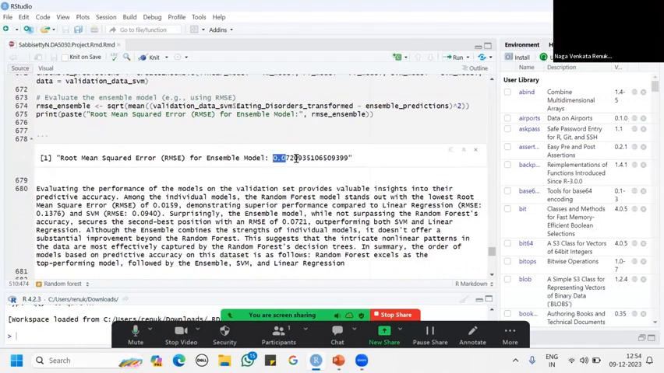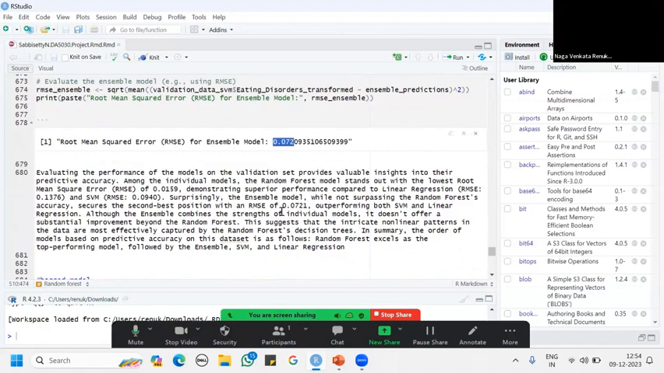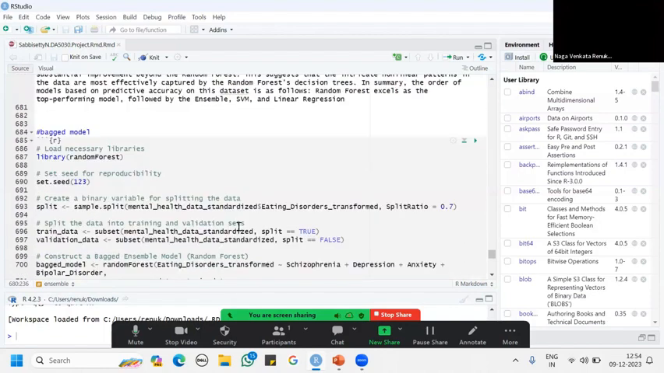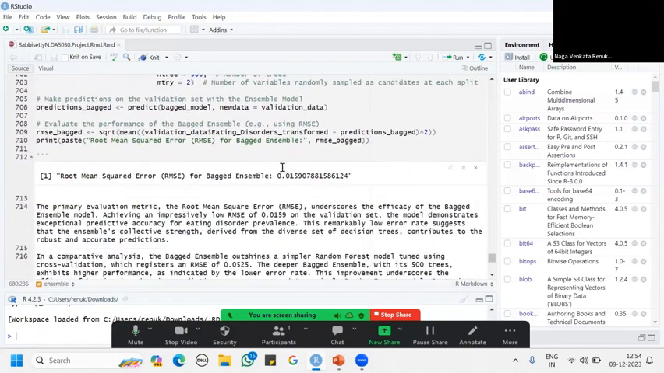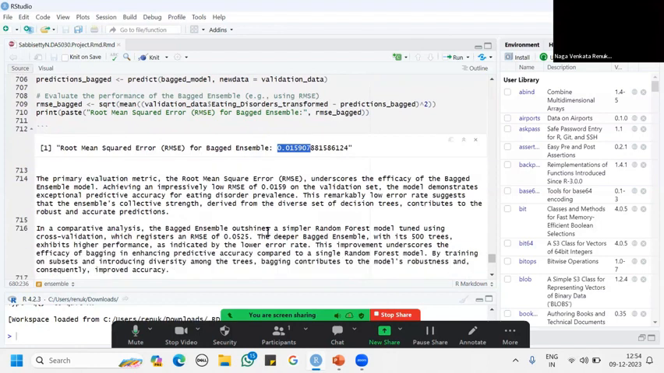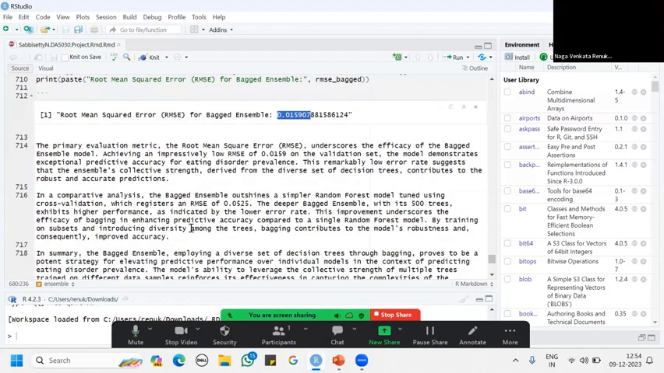I got an ensemble RMSE of 0.07, suggesting that it performs well compared to linear regression and SVM. But compared to random forest, it was somewhat worse, which is not surprising given random forest's accuracy. Although the ensemble combines the strengths of individual models, it still doesn't perform better than random forest. I also implemented a bagged model, bagging with random forest, where I got 0.01590. Compared to the other models, the bagged ensemble provided better accuracy.